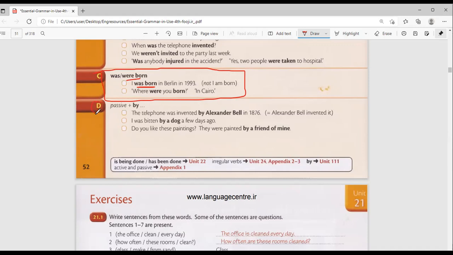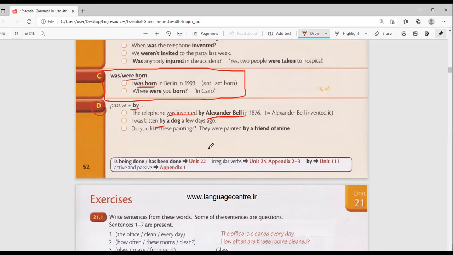Part D is just telling you what I have told you. If you want to tell us who did that action, we use by. You see, the telephone was invented by Alexander Bell. You see, the telephone was invented. You see, was invented by Alexander Bell. I was bitten by a dog. So that means the dog is the one that's responsible for that action.